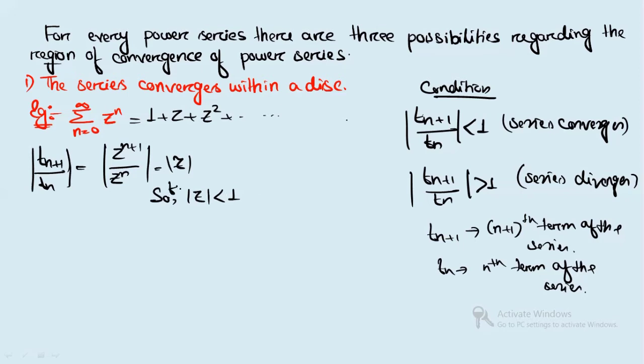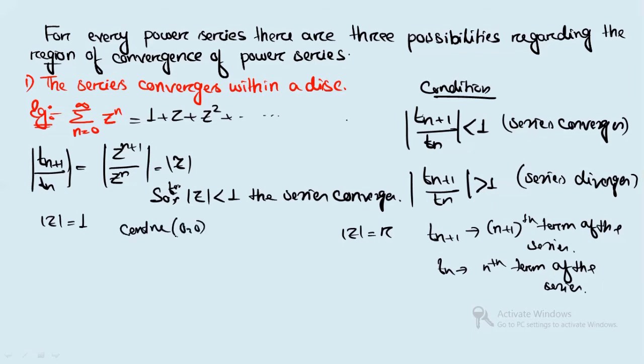So for mod of z less than 1, the series converges, because the series converges within a disk. We know that mod of z equals r is the equation of a circle. So mod of z equals 1 represents a circle whose center is at the origin, 0, 0, and radius is 1.